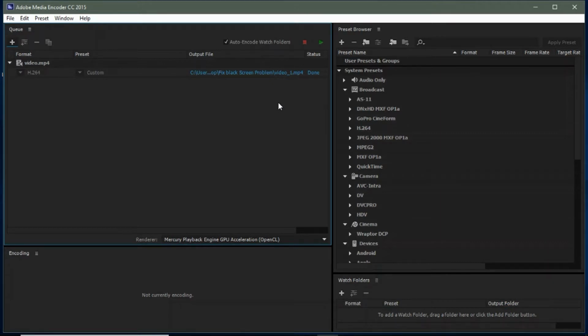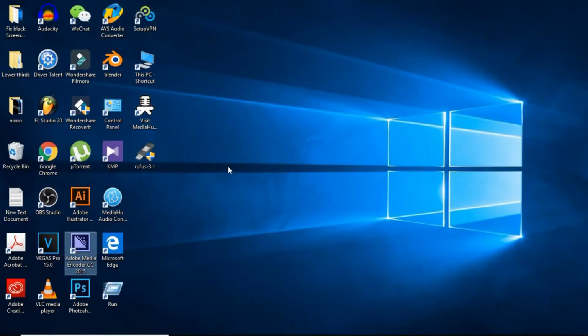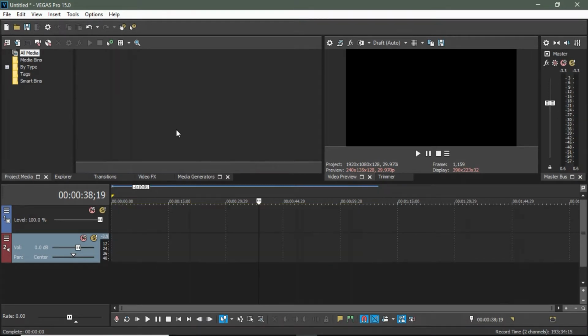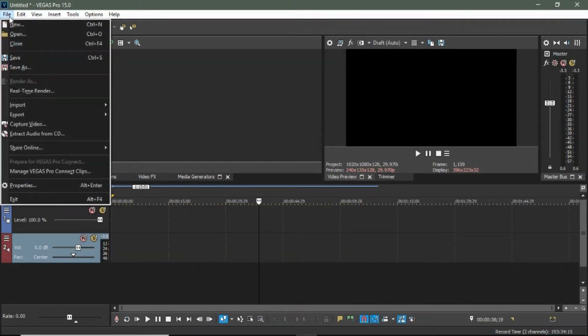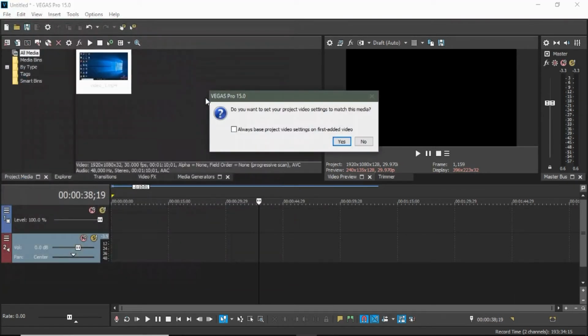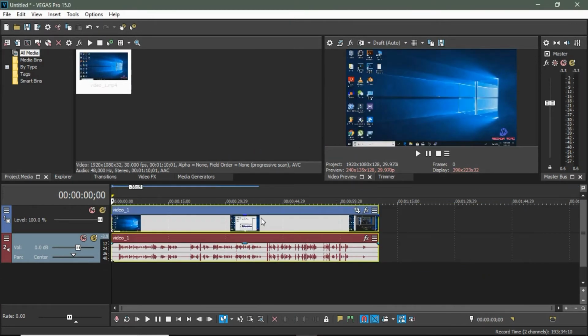Go back to Sony Vegas Pro. Close it. Open Sony Vegas Pro. Go to File. Click on Open and double click to open the converted file. Click No. Play it.